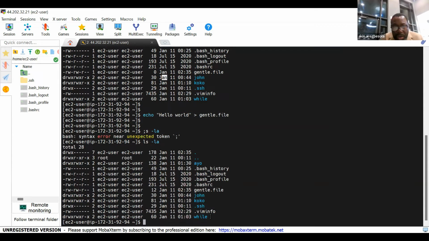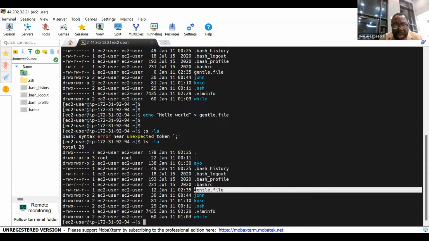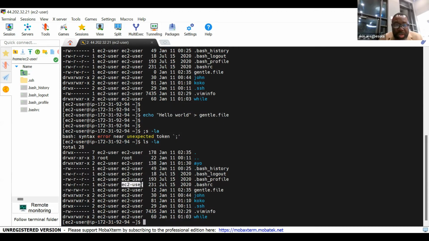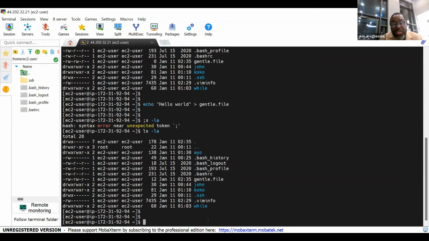So I have this file, gentoo.file, right? Correct. Now this is what I have done. And then my administrator comes and says, no, this is wrong. This is not what I asked you to do. This gentoo.file should not be created inside EC2 user. It should be created in the root directory. All right, so how am I going to create that in the root directory?